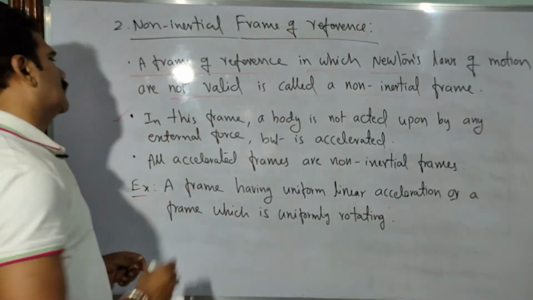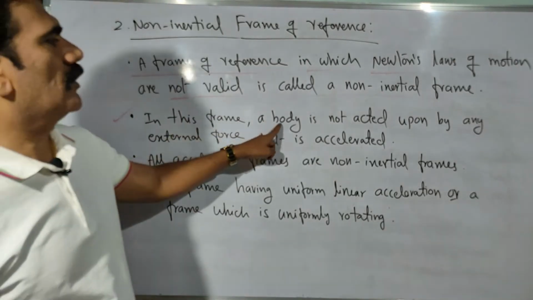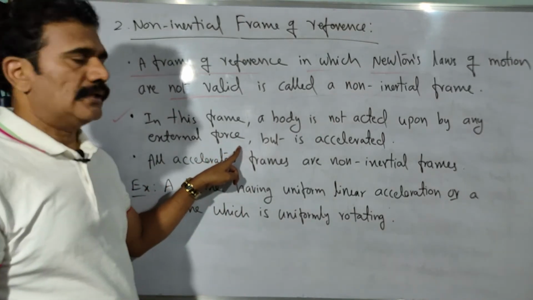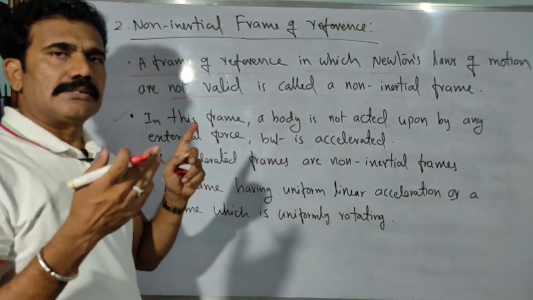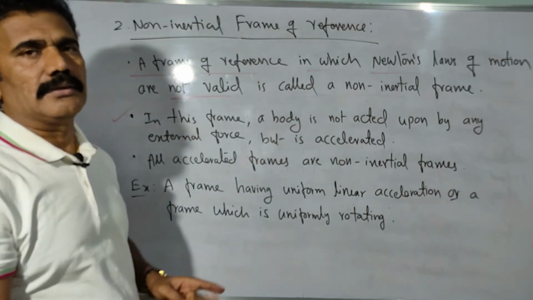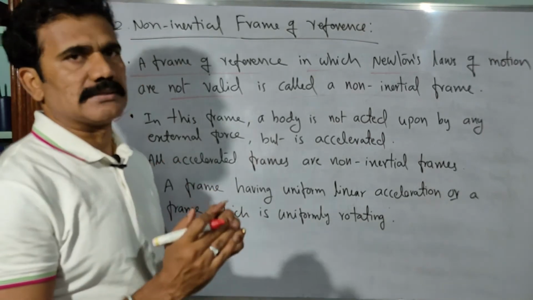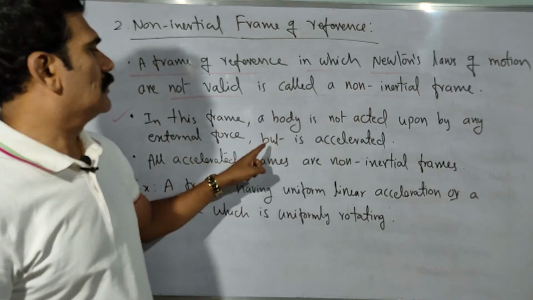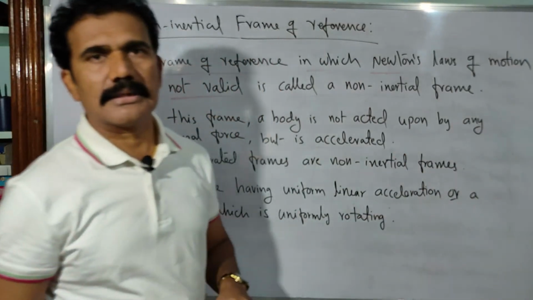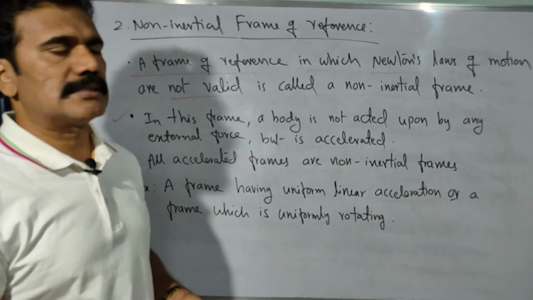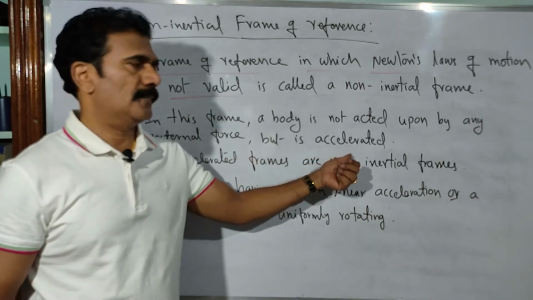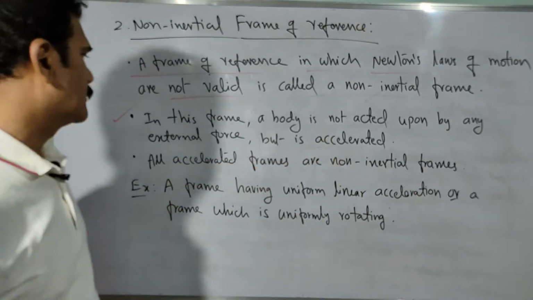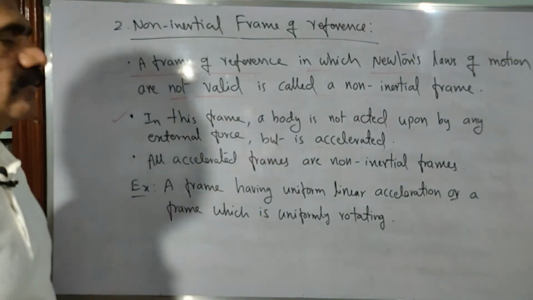The second point to be noted here is that in this frame a body is not acted upon by any external force. Of course, even in an inertial frame of reference, if the body is not acted on by an external force, it is at rest or moving with constant velocity, without change of acceleration. But here, if the body is not acted upon by an external force, even then it is still accelerated. Even without an external agency, the body may be accelerated. That is why it is not obeying Newton's laws of motion, right? It is against Newton's laws of motion. So that is the point to be considered in the non-inertial frame of reference.